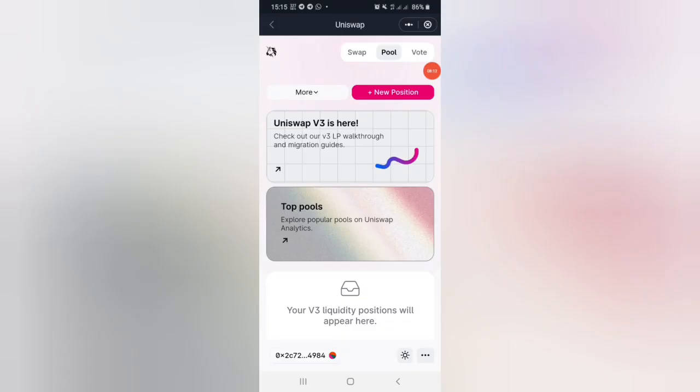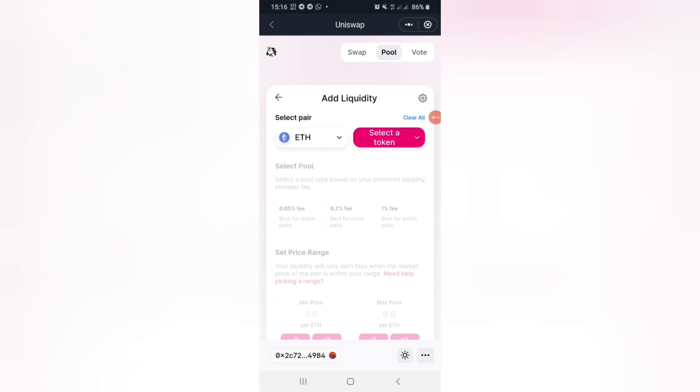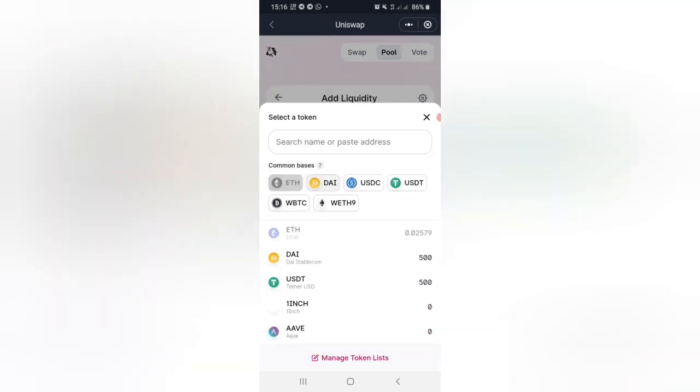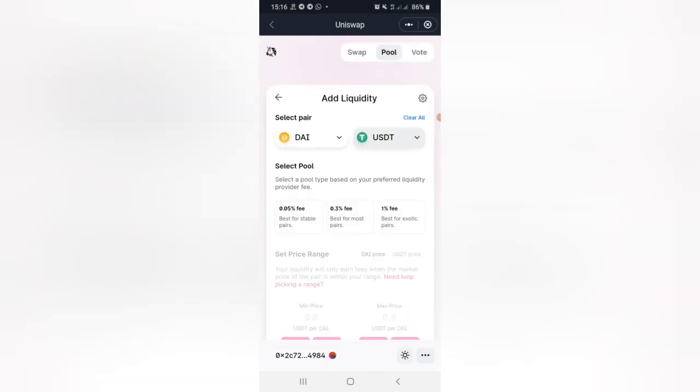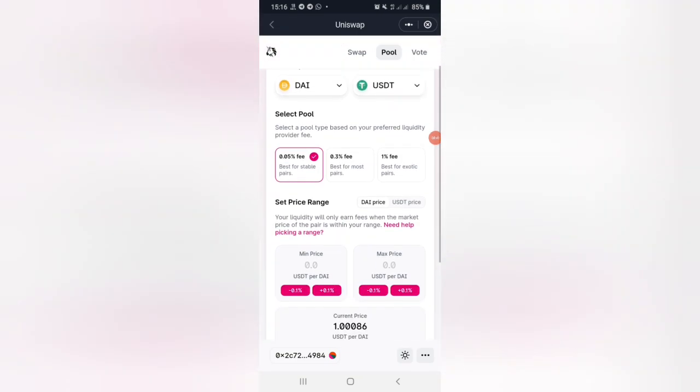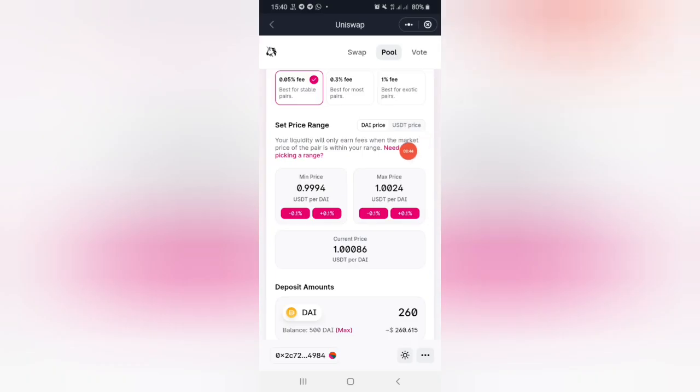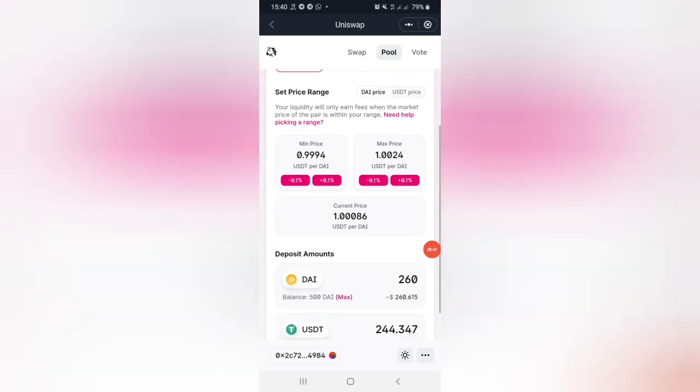Now we can see how to add liquidity in Uniswap version 3. Go to the pool page, more, create pool. You can select the tokens you need to add liquidity for. I am selecting DAI versus USDT. For stable coin pairs, we should select 0.05% fee. For popular market pairs like ETH USD, UNI ETH, you should select 0.3% fee. And for very new tokens with highly fluctuating value like SHIB ETH, you should select 1% fee.